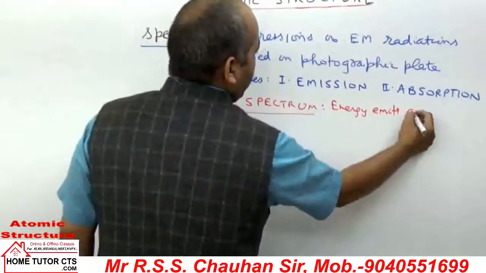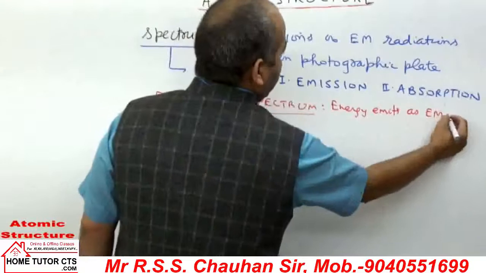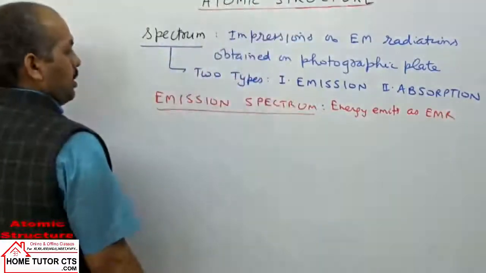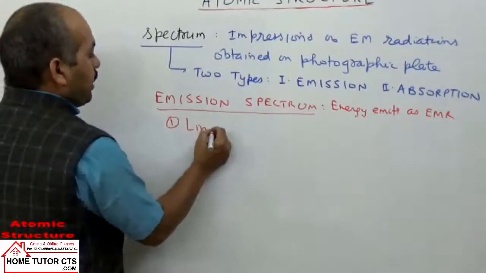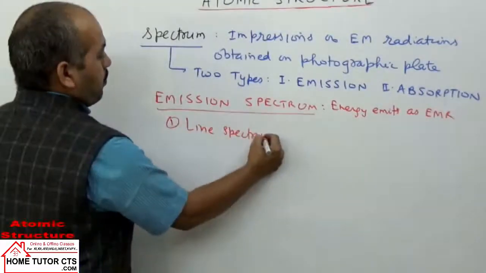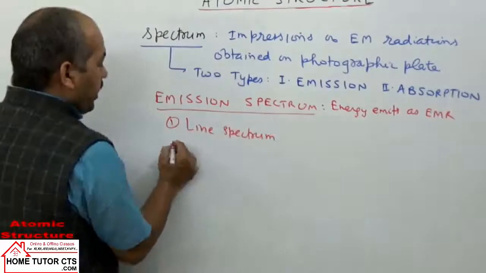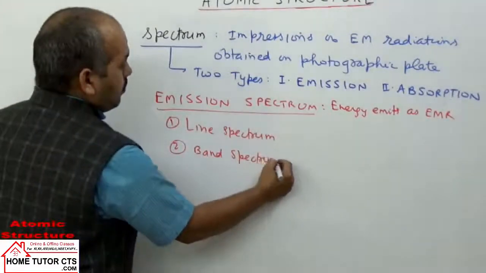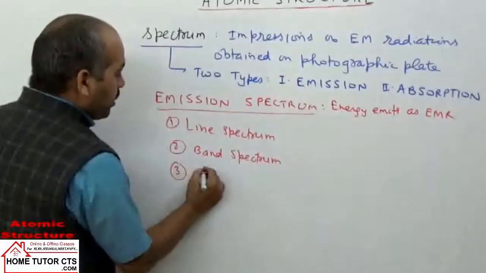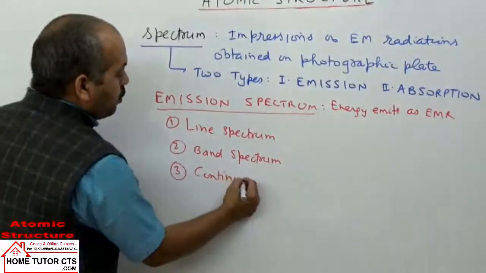Now we can have these three categories: first line spectrum, second band spectrum, and third continuous spectrum.